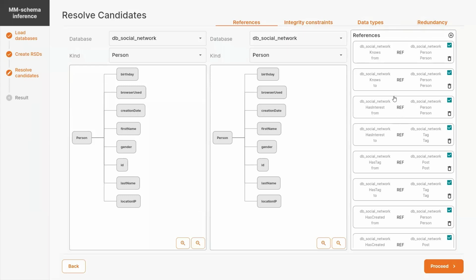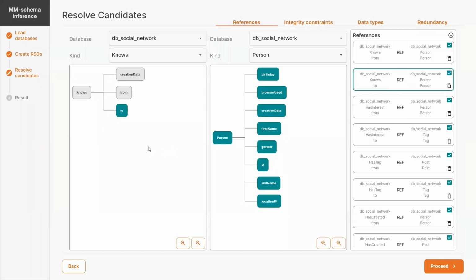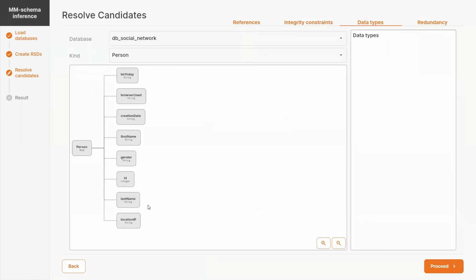Regarding references, we can, for instance, see here that property 2 from kind knows refers to kind person. In case of data types, for example, here for an ID, we can choose whether the inferred data type integer is acceptable, or we can choose a more general data type.